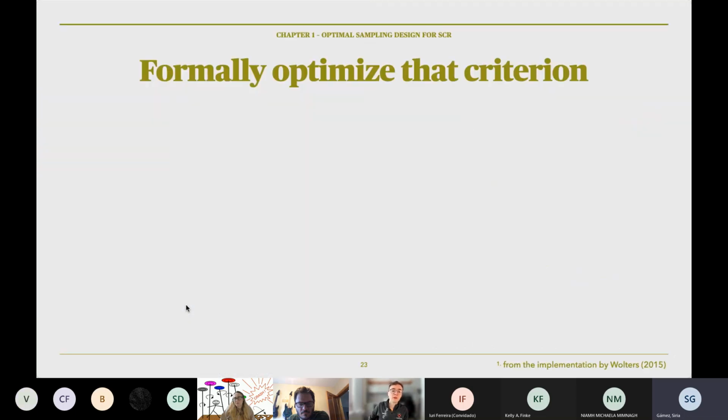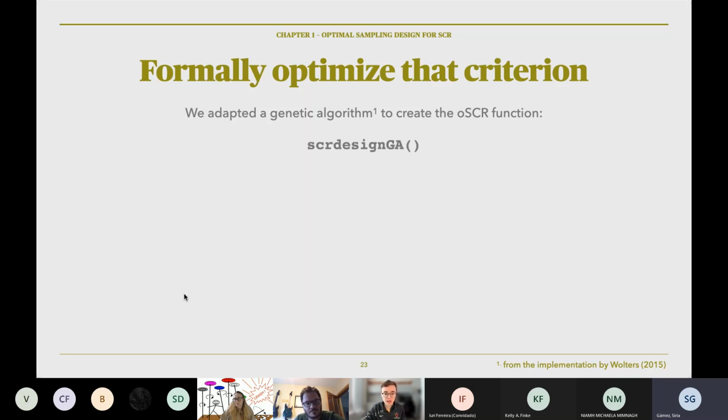Rather than creating and evaluating designs manually, we can use an algorithm to do this for us. It can do a lot more in a lot less time. So what we use is a genetic algorithm, which is one of the first uses of this specific algorithm in the field of ecology. We packaged this in an R function, which is called SCR-design-GA. I'll show that later. It's in the Oscar package, which is for open source SCR.